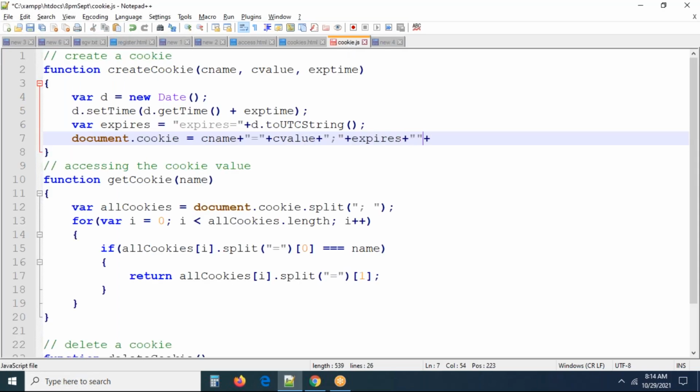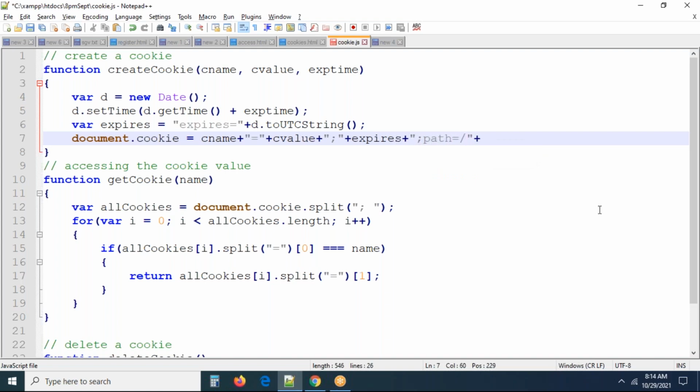Let me set the concatenation. Actually, this is optional. If you want, you can take it. If you didn't provide anything, by default it is in the current path only. Again, semicolon, you have to take path equal to slash. That's all.